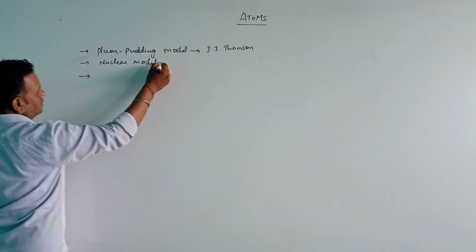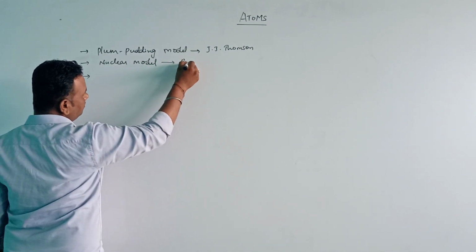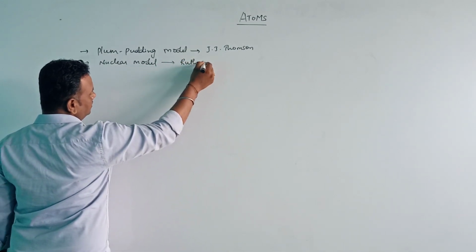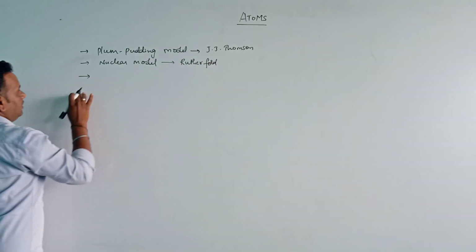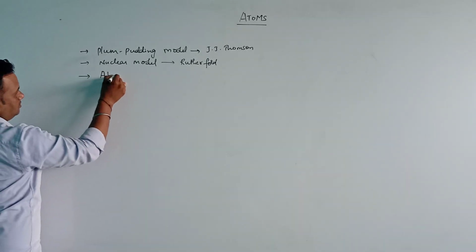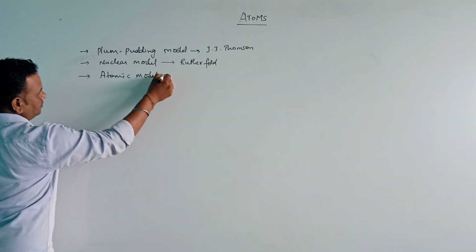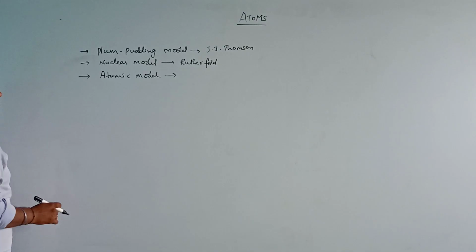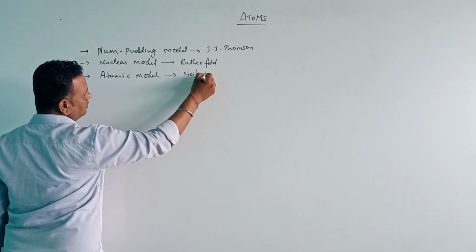The nuclear model was proposed by Rutherford, the name of the scientist. The next model is the atomic model, which was proposed by Niels Bohr.